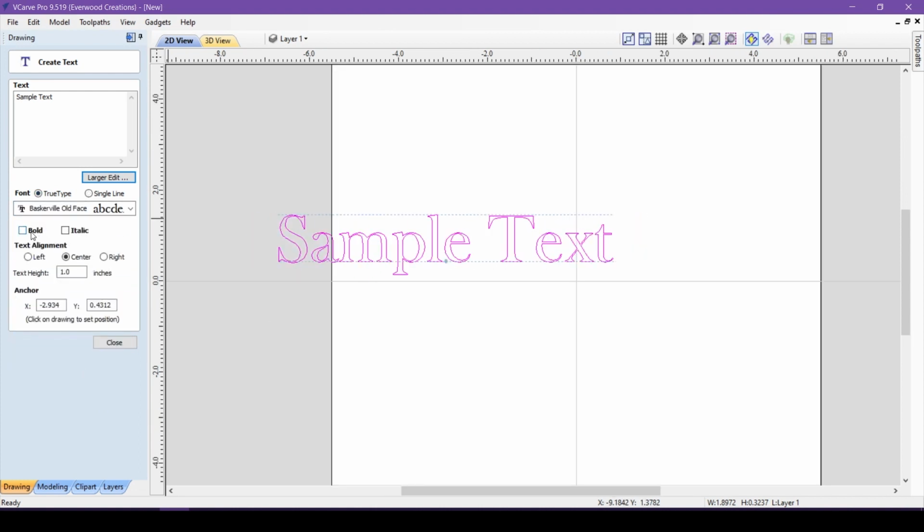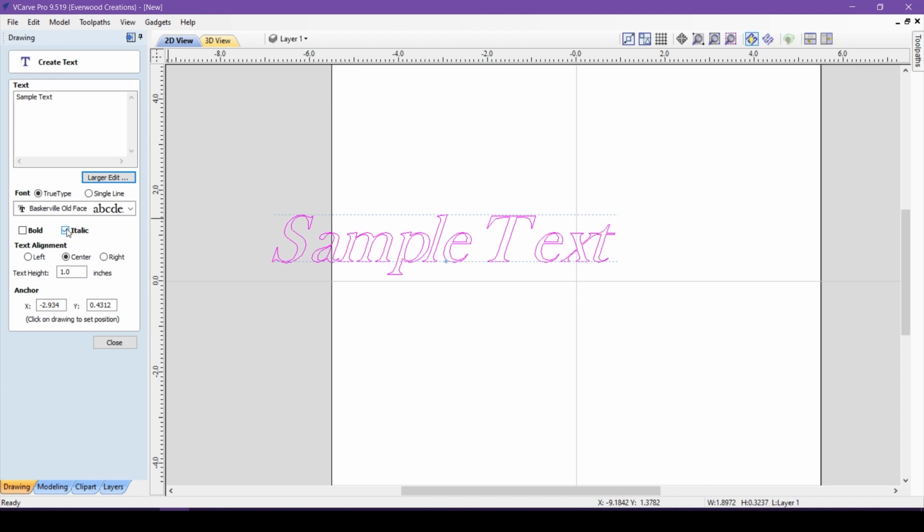Below your font selection, you have the option to make your text bold or italic. Bolding your text will make the lines of the font slightly thicker. This is very useful for thinner fonts that may not carve well otherwise. The italic option leans your font slightly to the right as an ode to old-school calligraphy, and is generally used in typography to add emphasis to a word.